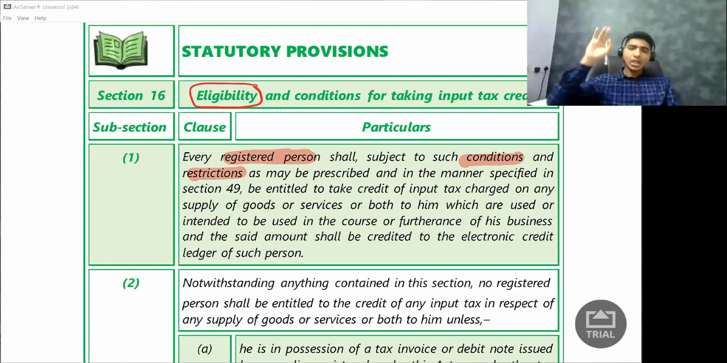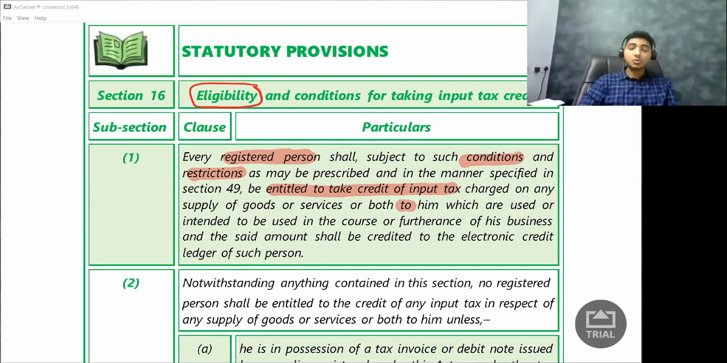Every registered person shall, subject to such conditions and restrictions as may be prescribed, and in the manner specified in section 49. What does it even mean? We will understand at a later stage. So let us not worry about these words now. Section 49, prescribed and all, let us not worry about it. He shall be entitled to take credit of input tax. So they're talking about how he can take input tax credit as his current asset, charged on any supply of goods or services or both to him.